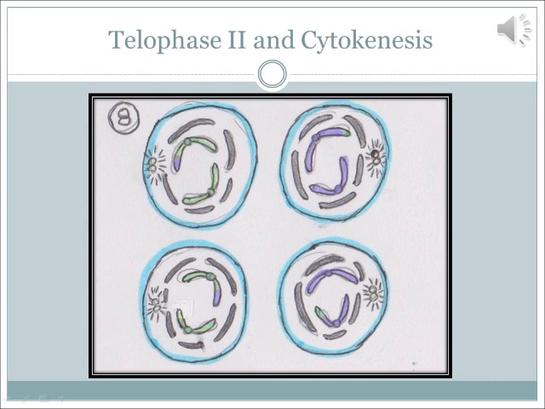In the last stage of meiosis 2, telophase 2 occurs. In this stage, you can see that there are 4 daughter haploid cells that have been created. The nuclear envelope begins to reform and the spindle fibers retract.